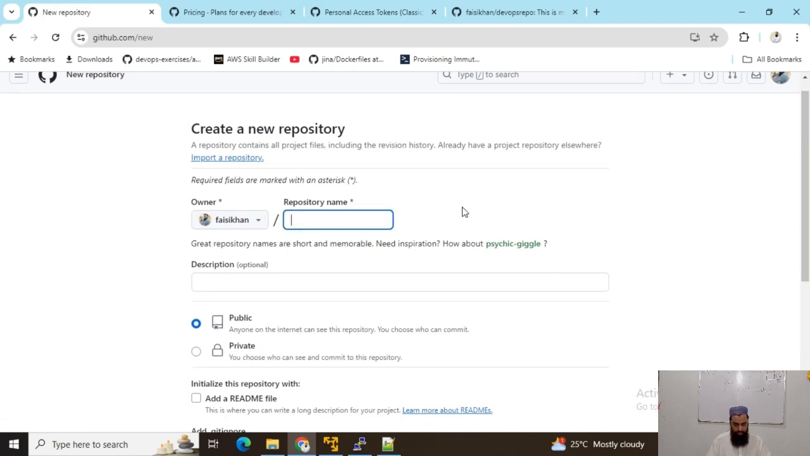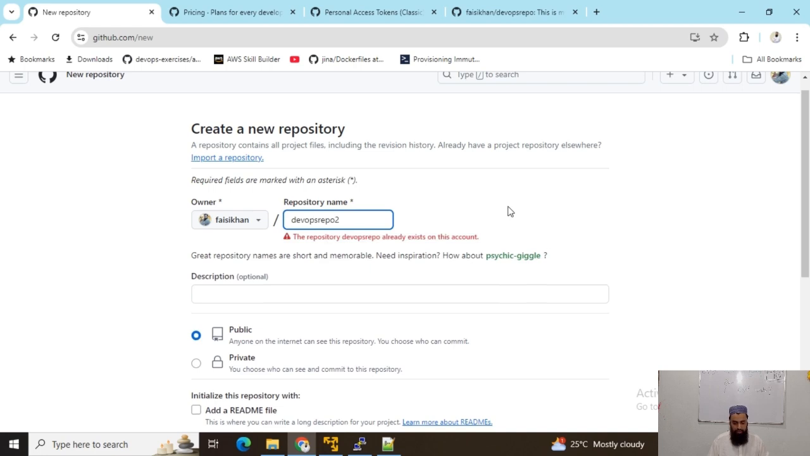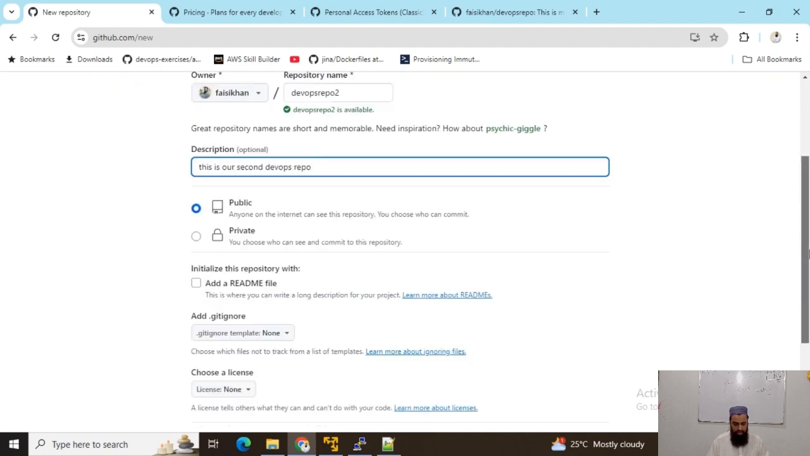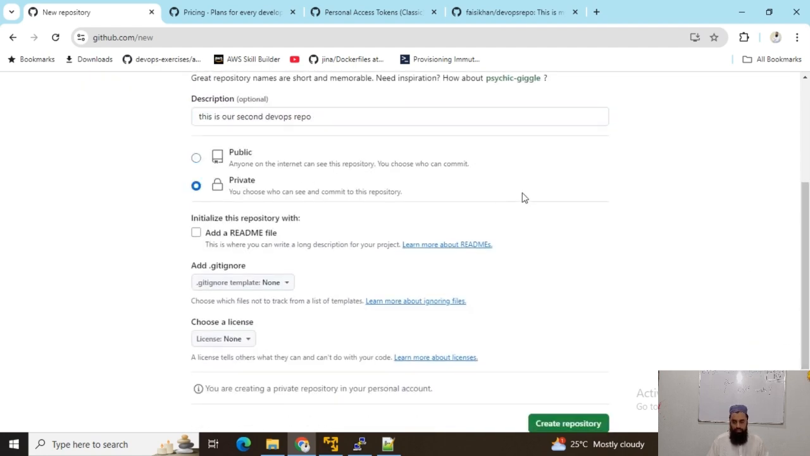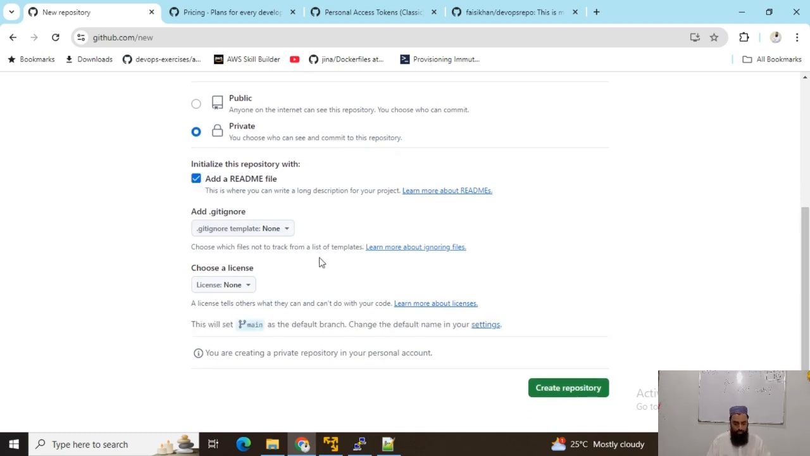So similarly, if I say DevOps repo 2, that would be the name, and this is our second DevOps repo, and then I can have it as private. If I have any sensitive code or personal data or anything of my organization, I can add a readme file with information about the project.